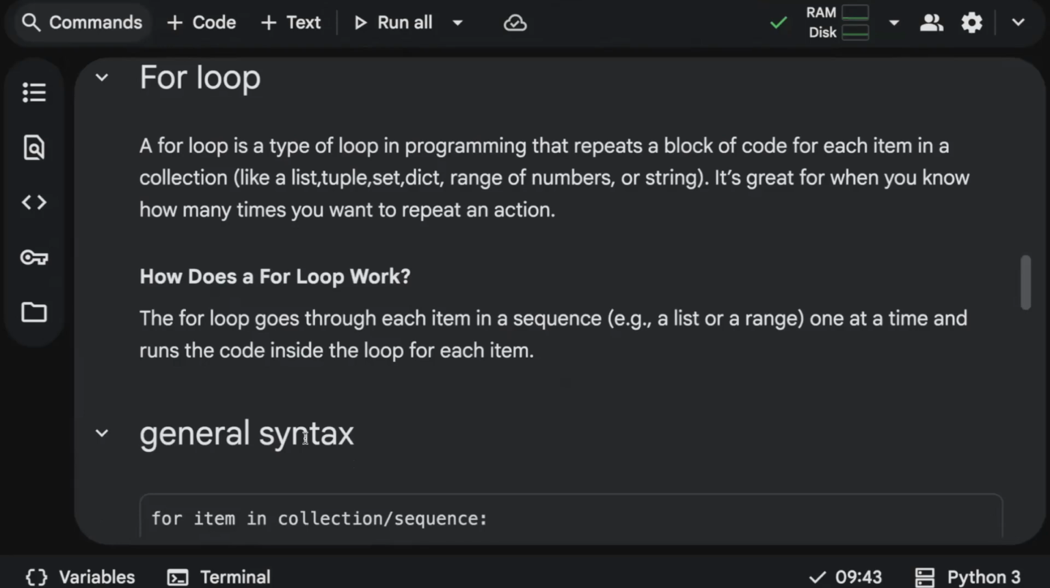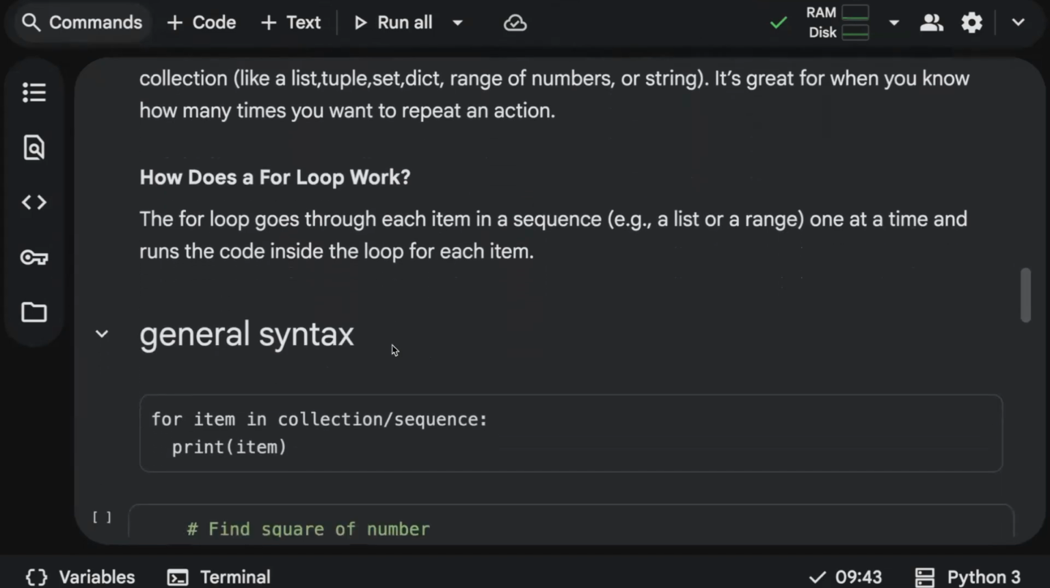A for loop is simple. If you have iterable objects like list, tuple, set, and you want to take each element of your object, in that case, we go with a for loop. It's great when you know how many times you want to repeat an action. If you know when to start and when to stop, in that case, a for loop is always the best option.